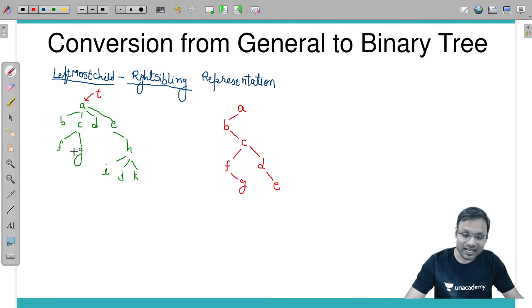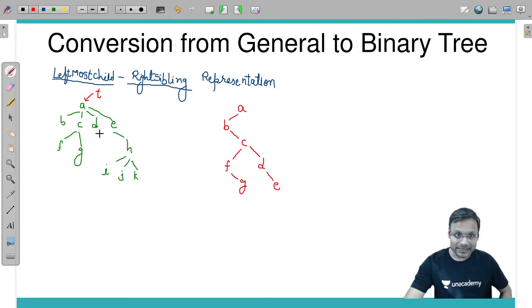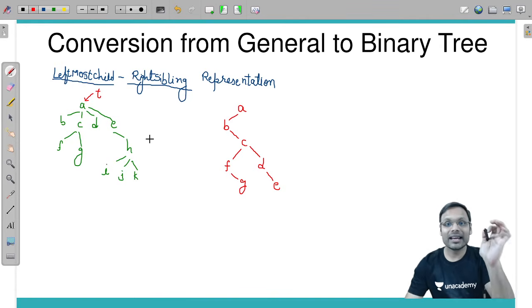For G, is there any child? No, nothing in the left. Is there any sibling of G? No, means nothing in the right of G. Now for D, is there any child? No. Sibling? Yes, I have already done. Now for E, is there any child?